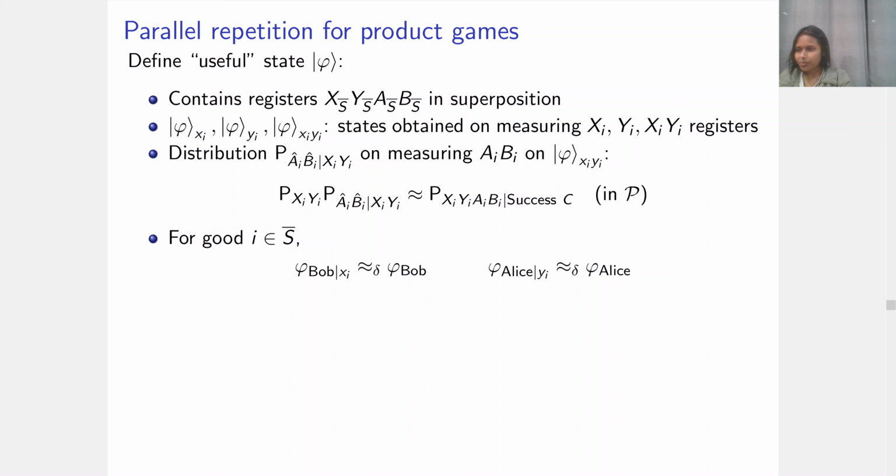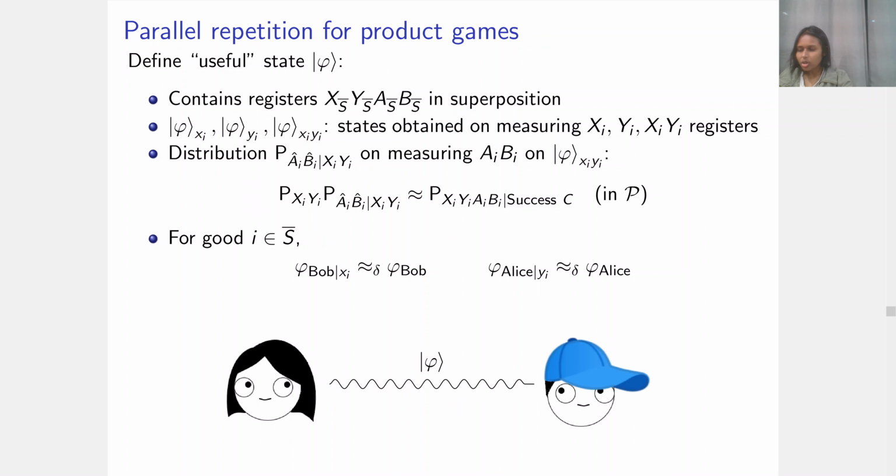This is because the states without conditioning on success in S were equal because of the product distribution. And conditioning on success does not disturb the state too much if the success probability is high. Similarly, phi of Alice conditioned on yi is close to the average state phi of Alice. This means that in a strategy for a single copy of G, Alice and Bob can share the pure state phi as their shared entanglement.